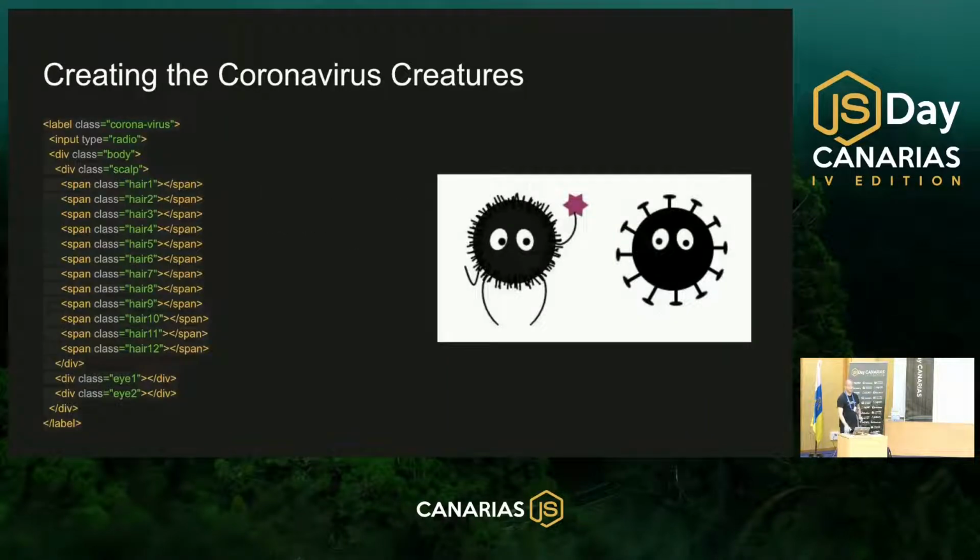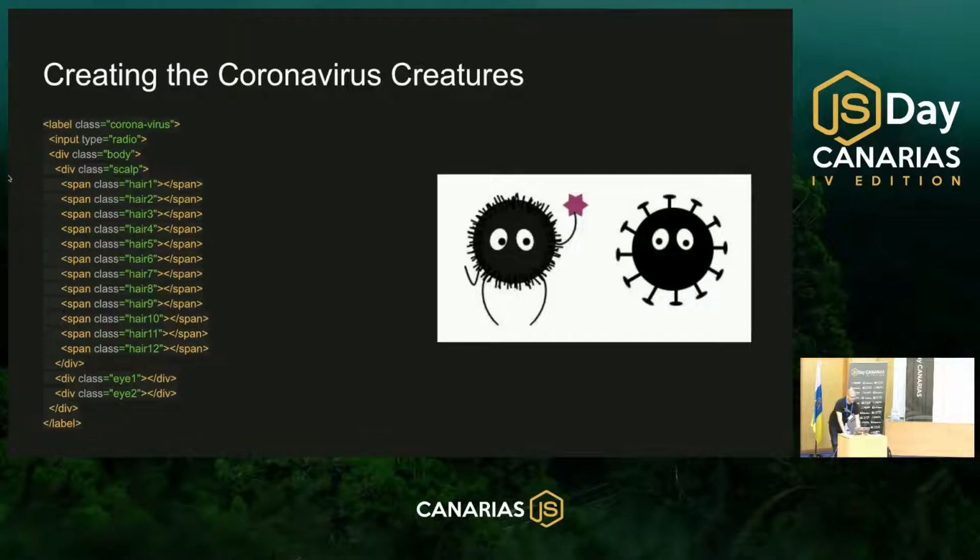The first thing that I wanted to create was the coronavirus creature. Here you can see my coronavirus creature, and this was my inspiration, and it's different, and I love it. Then I started to create the HTML of the coronavirus creature. First, I created a label element with the class of coronavirus, and inside I put an input of type radio. You may ask why I'm using a label element, and why there is an input type radio inside. This is part of the logic that we will talk about a little bit later.